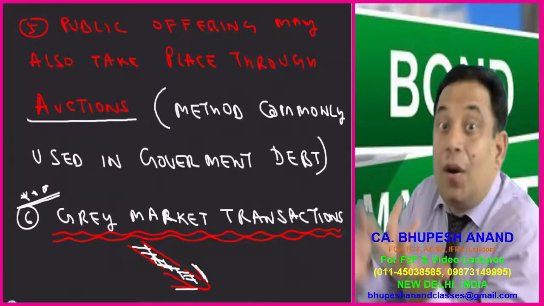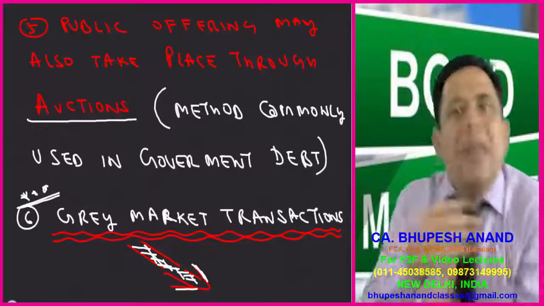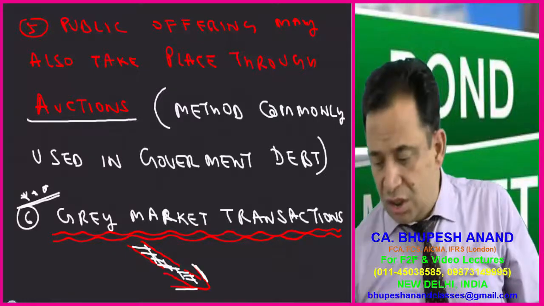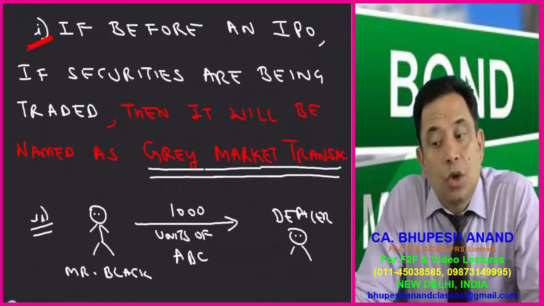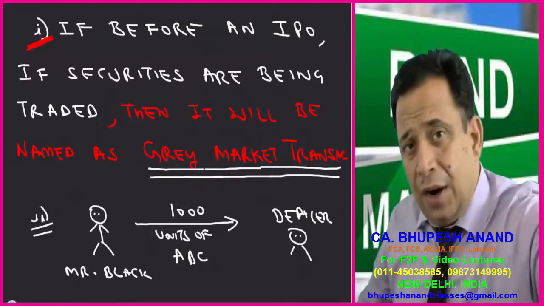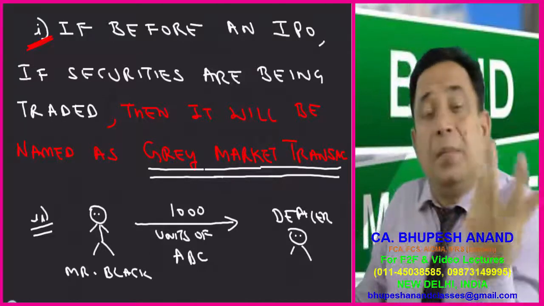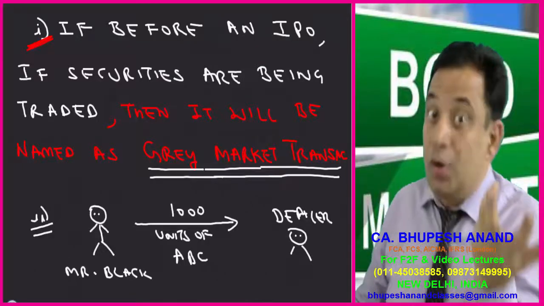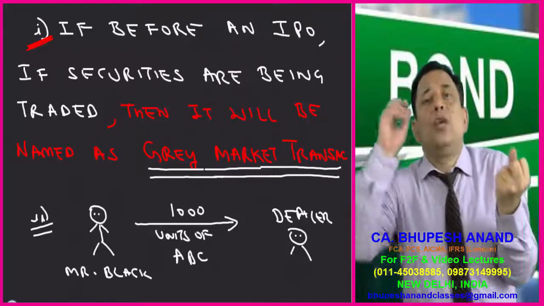It means when securities are being purchased and sold prior to the IPO, those transactions are named as gray market transactions. So the IPO is not yet in existence, it will be coming after some time. But if we are purchasing the securities before that IPO, no doubt it is an illegal transaction, and it is totally on the trust factor.